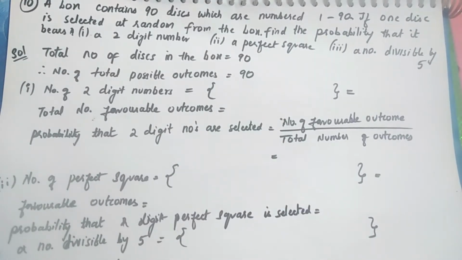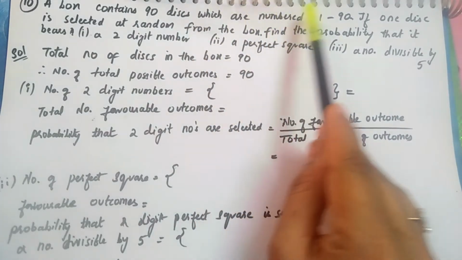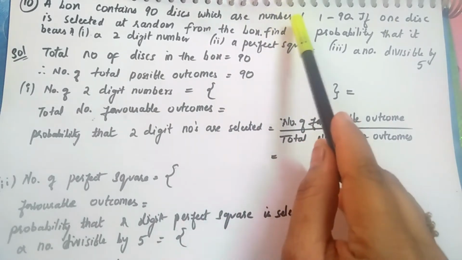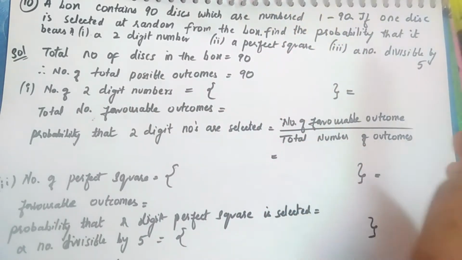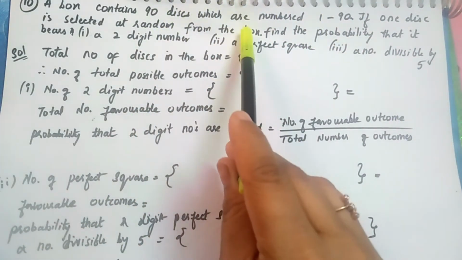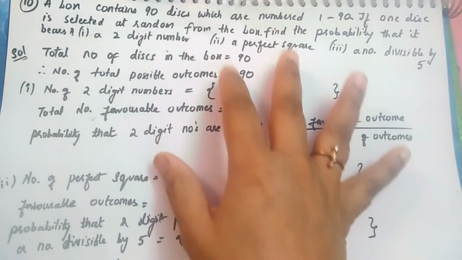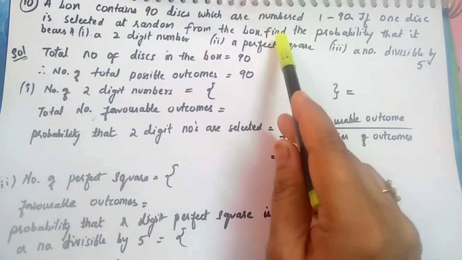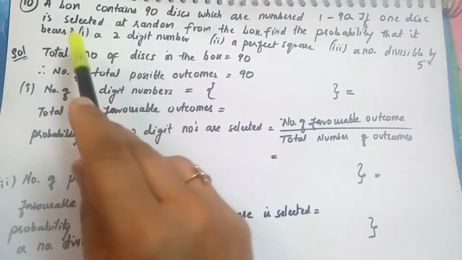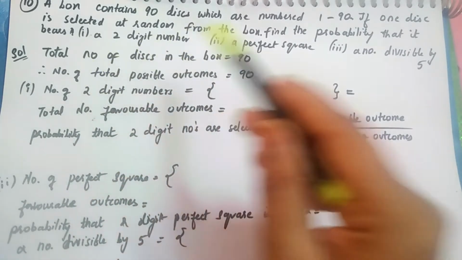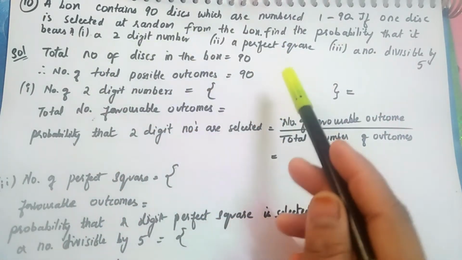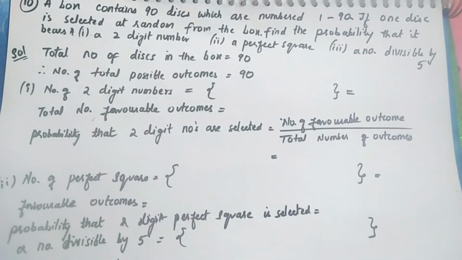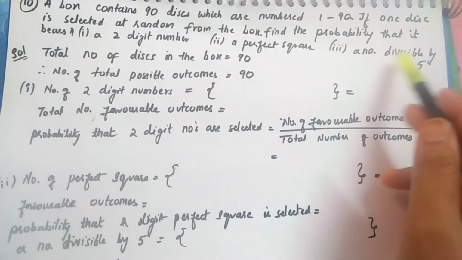A box contains 90 discs which are numbered 1 to 90. So they are the discs or the CDs numbered from 1 to 90. If one disc is selected at random from the box, it means that we don't know which CD it is. We are removing one CD from the box. We have to find the probability that it bears a 2-digit number, second, a perfect square, and third, a number divisible by 5.